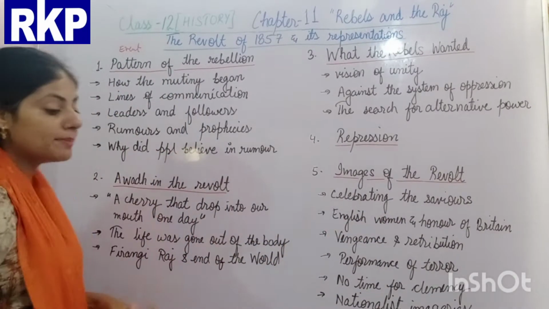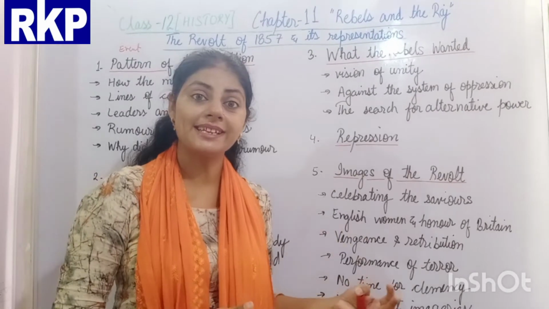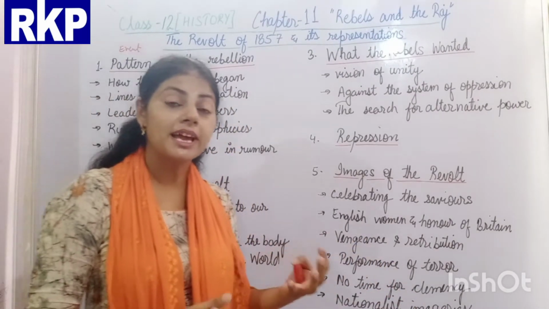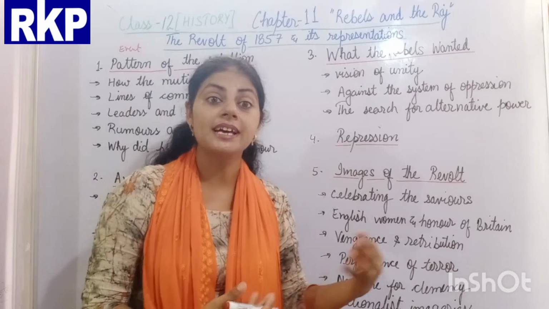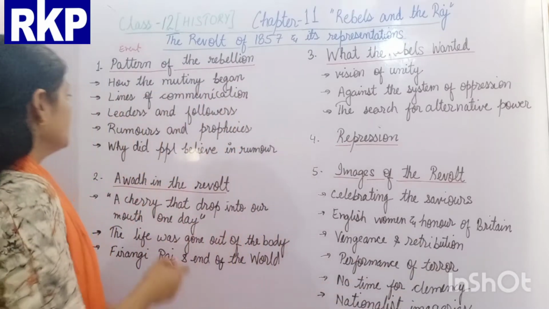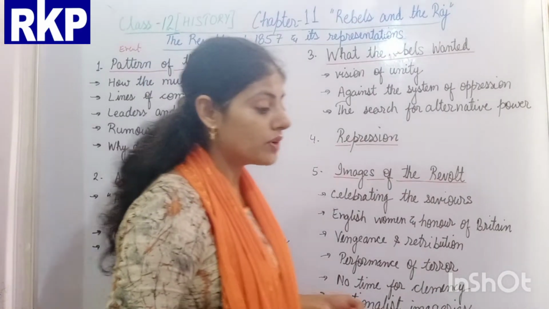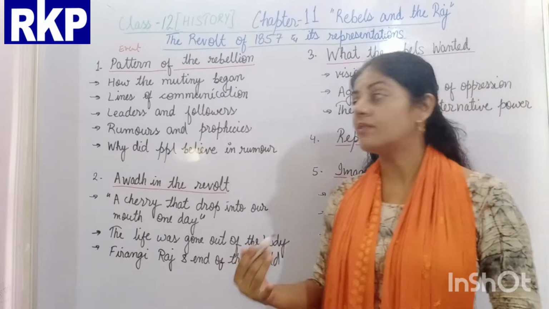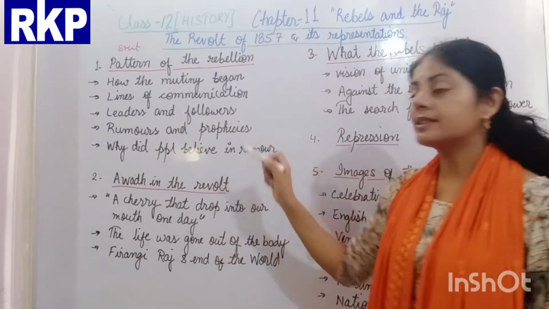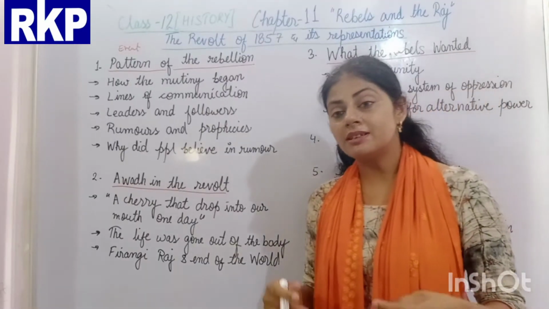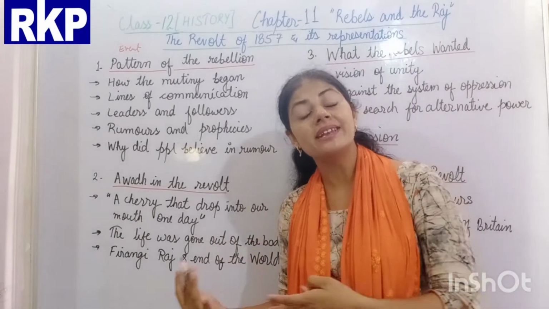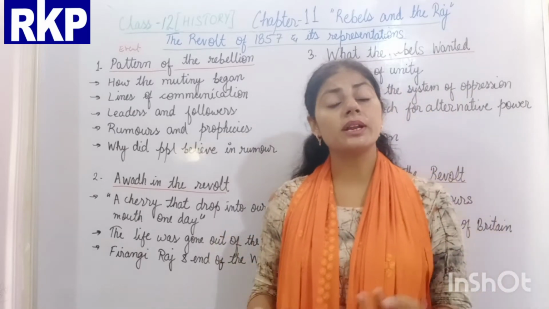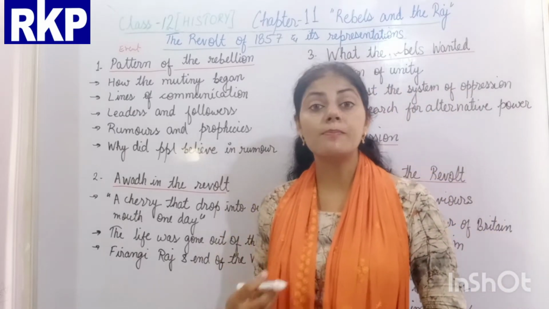Then lines of communication: once the revolt started, how did the people participating in it communicate their ideas with one another. Then leaders and followers: who were the people who led the revolt and who were their followers. Then rumors and prophecies. During the revolt there were various rumors all around, so what were those rumors, how did they come into being, and what were the prophecies.